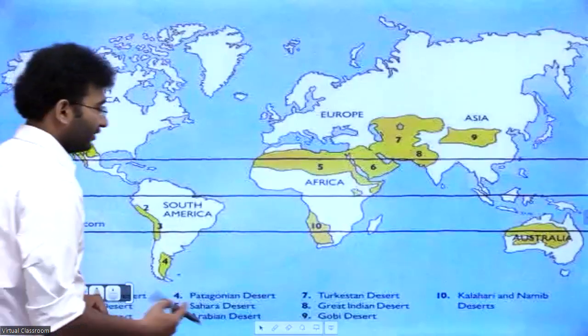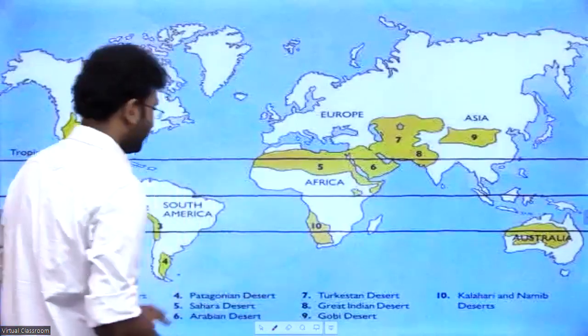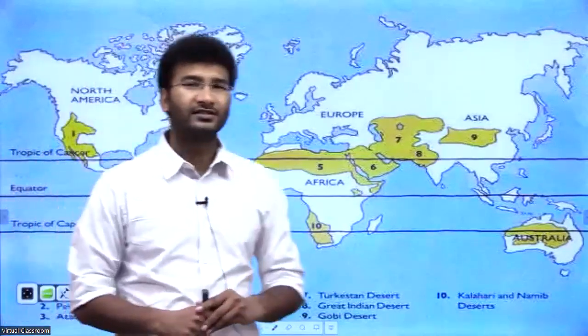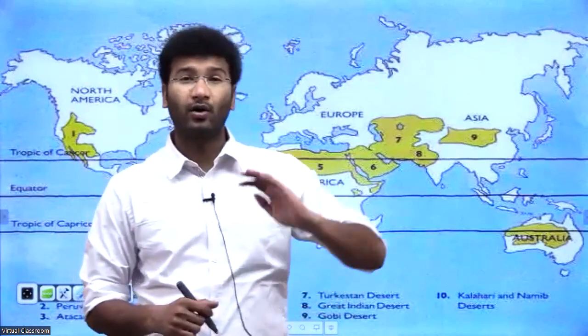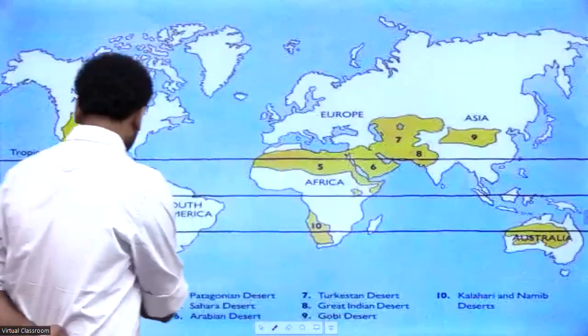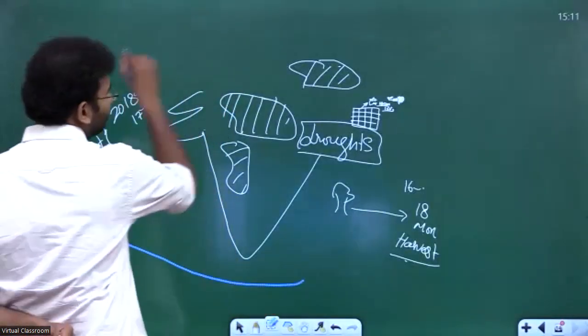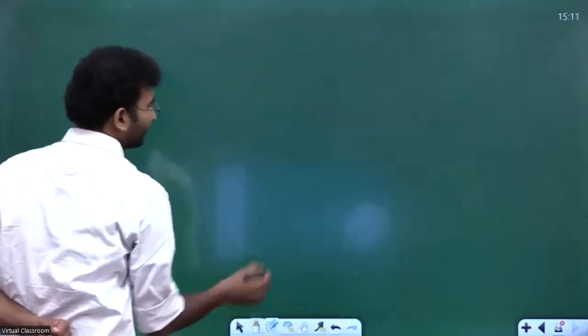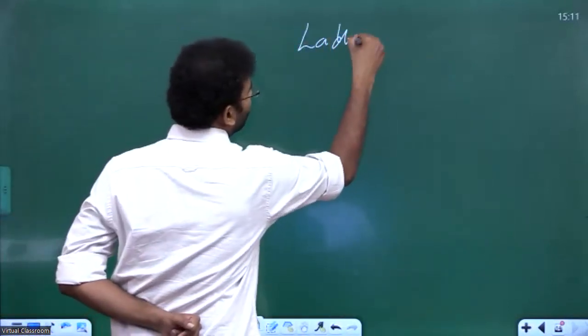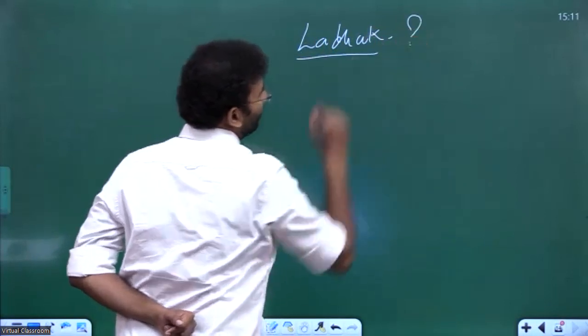Now in India, if you look into India here, in India also there are cold deserts. The cold deserts are always towards the north of the Himalayas, right? Imagine, where exactly do you have this cold desert? It is in Ladakh. In Ladakh, you have this cold desert.